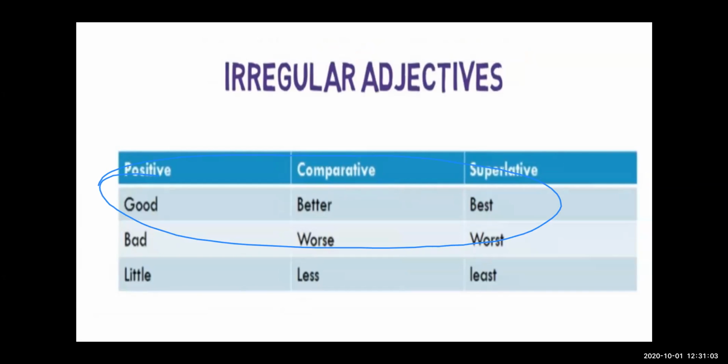If you find the word good, you cannot add er, gooder. No, that word is wrong. The comparative degree is better. When you turn to the superlative, it cannot be goodest. It is best. You have to give your best. That's best in the superlative degree.